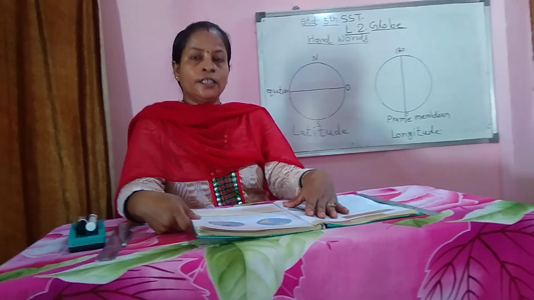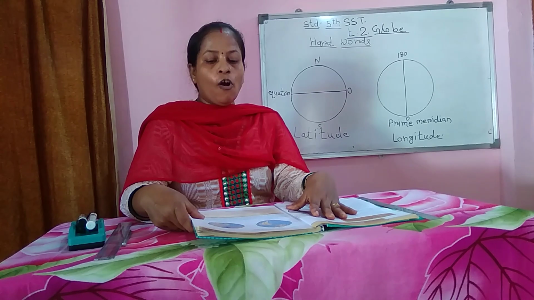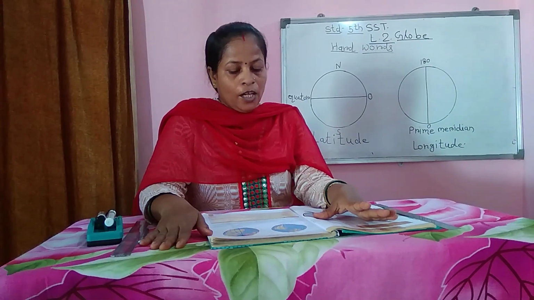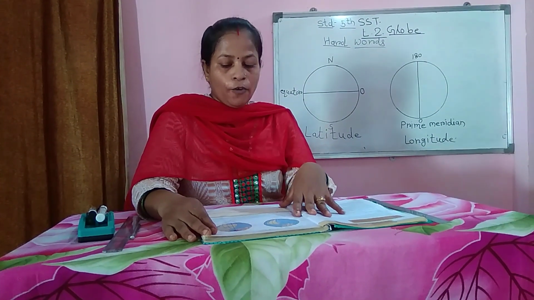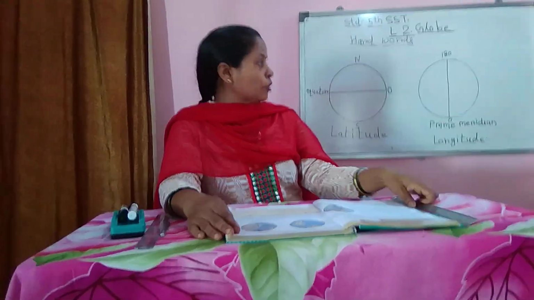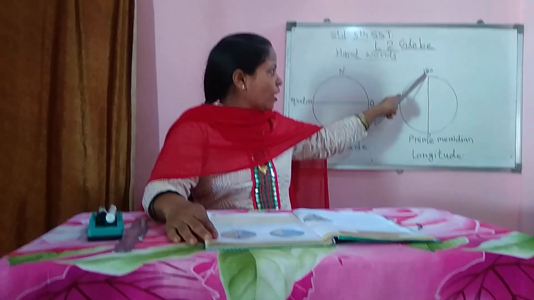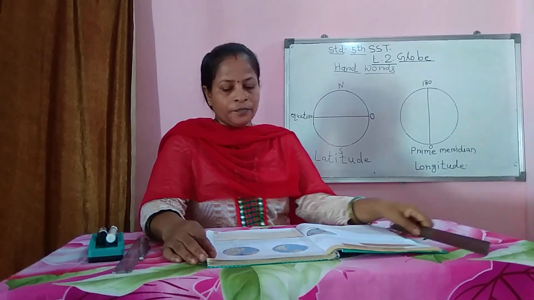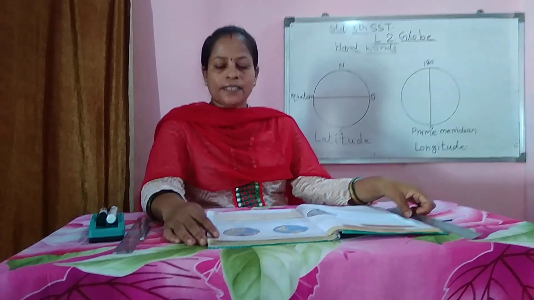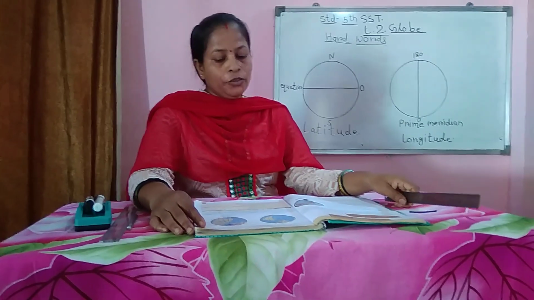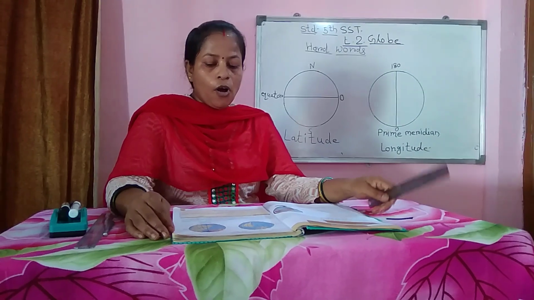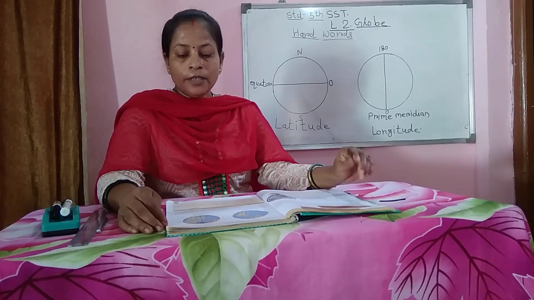Longitude means deshantar, means all over the world. Longitudinal lines run from North Pole to South Pole like this, North Pole to South Pole. All places that are on the same longitude have the same timing, or noon at the same time.